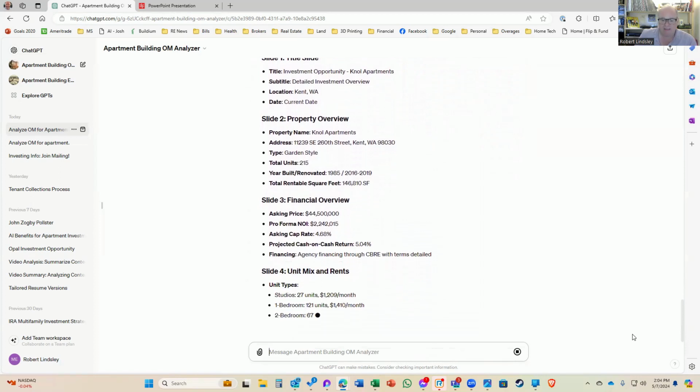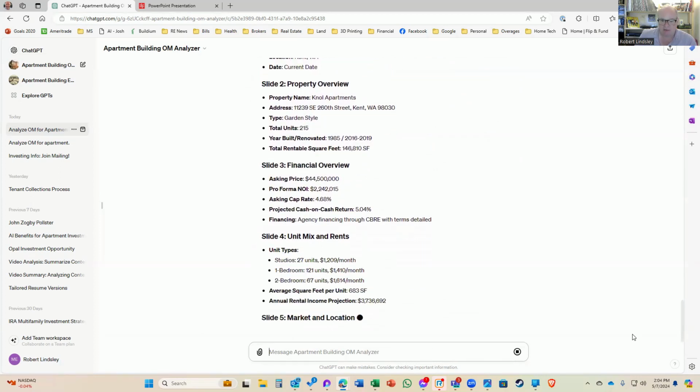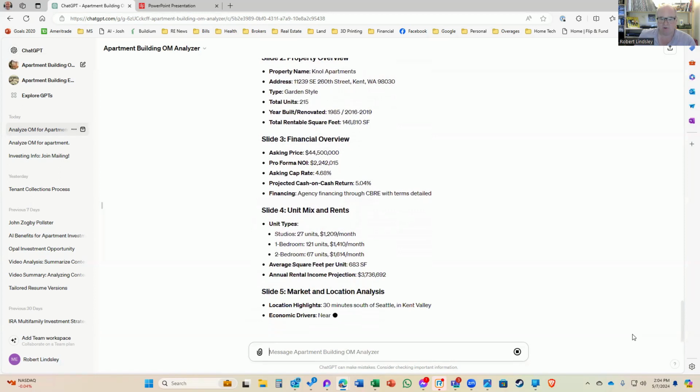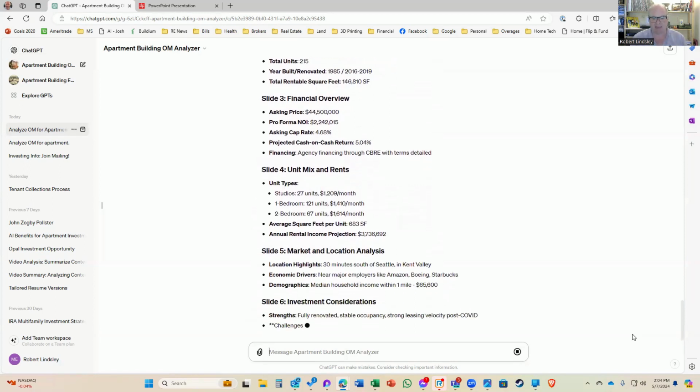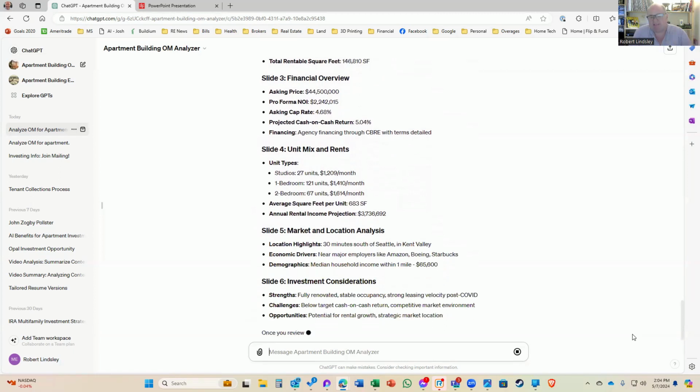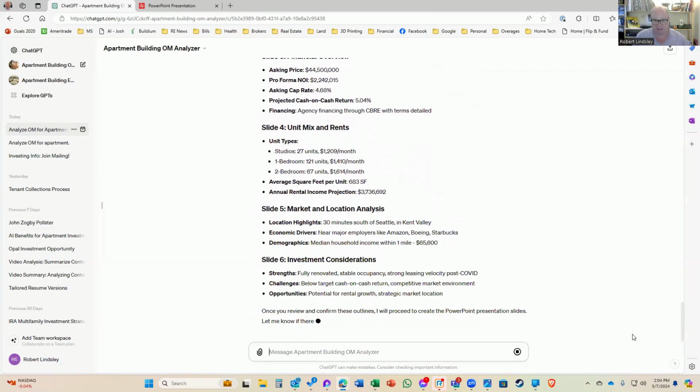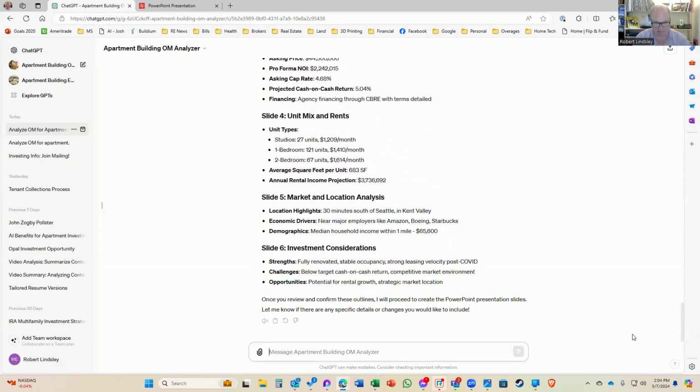What I like to do here is, if this is something that I want to pursue, I've already got the PowerPoint. I can just go in and clean it up, and everything is there. It's a good investor deck. Once you review and confirm these outlines, I will proceed to create the PowerPoint presentation slides. So I'm just going to say go ahead.